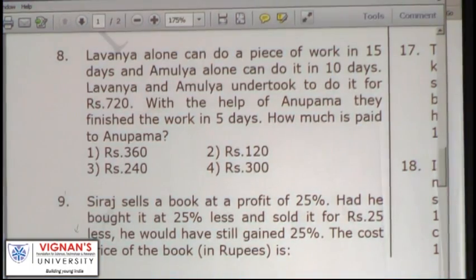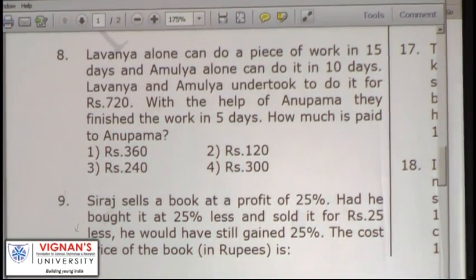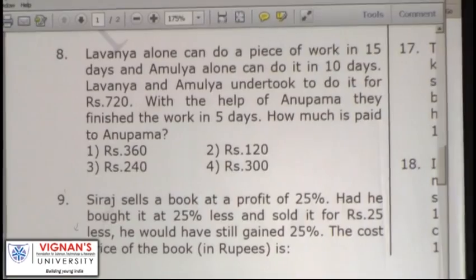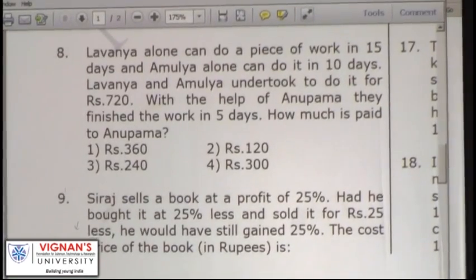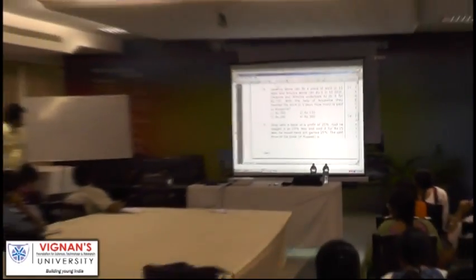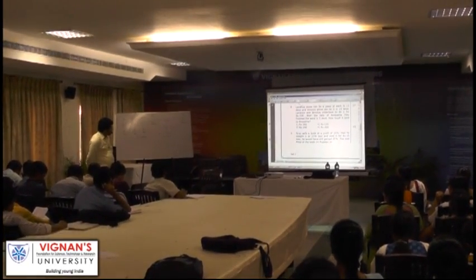120? How 120? Both can do within 6 days. 720. 5 days. 7 days. They completed within 5 days. 1 day extra.